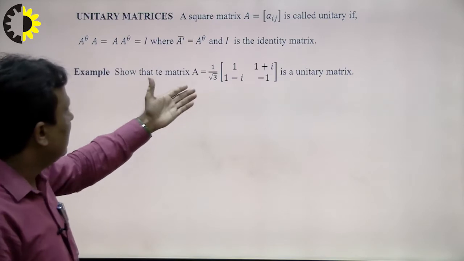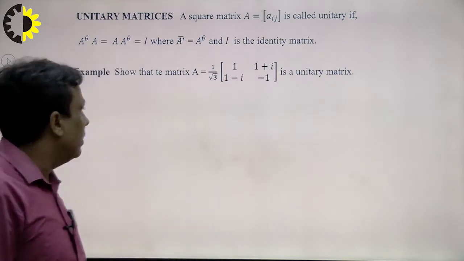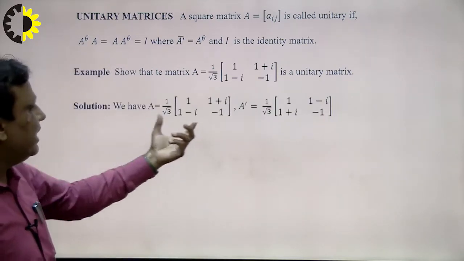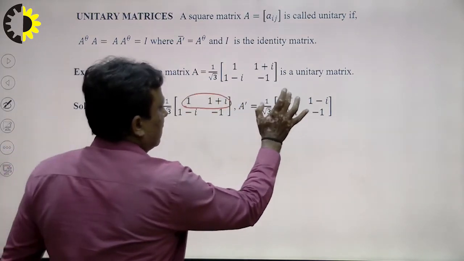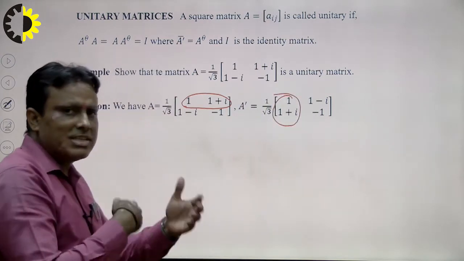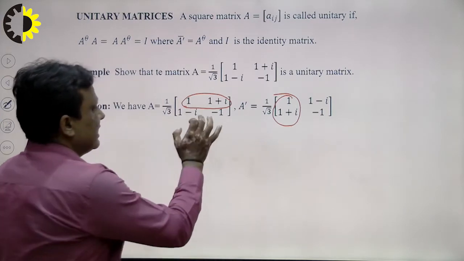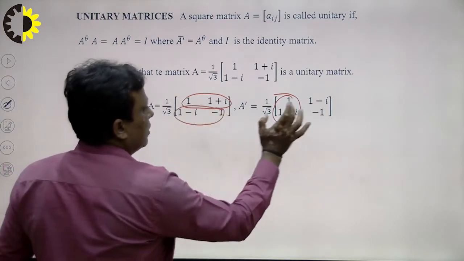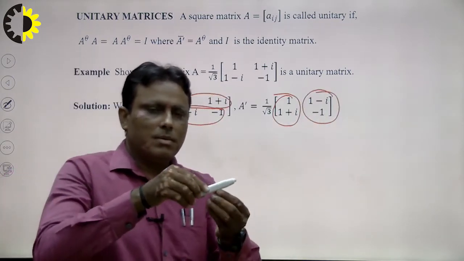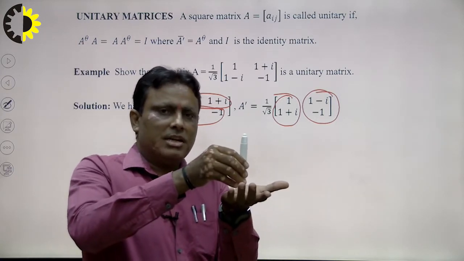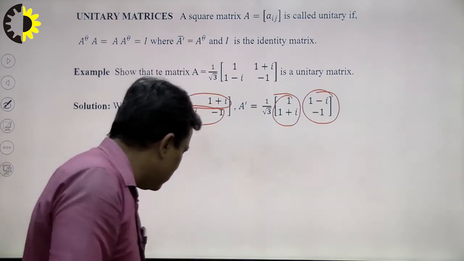If a matrix A is equal to 1 upon under root 3, right? 1 plus I, 1 minus I, and 1. First of all, I calculate here A dash. A dash means the first row converts into the first column. This is the transpose of the matrix. In the previous lecture, I explained what the transpose of a matrix is. Now the second row is converted into the second column, right? That means suppose I have a pen, this is the vertical position and the transpose of this vertical pen will be horizontal. This is the result of this problem, right?